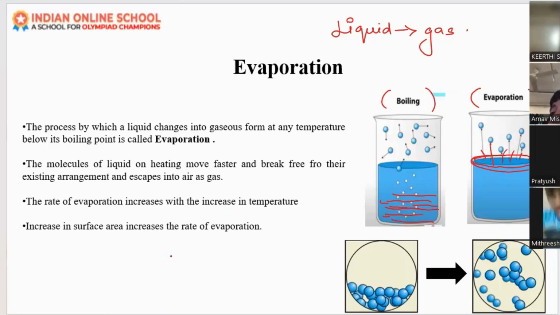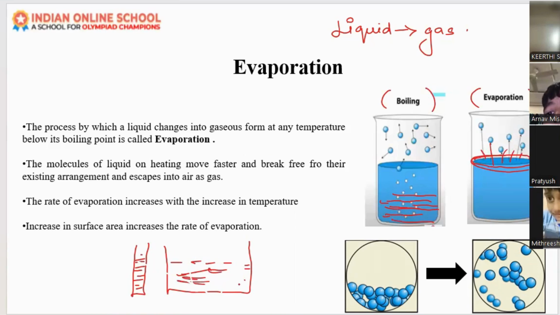Okay. So in one case, there are two containers. This is one container and this is another container. Here we are keeping these two containers full of water in the sun. In which container will the evaporation happen in a faster way? In the big container, because the area of exposure is larger than the second container. When the surface area increases, evaporation also increases.